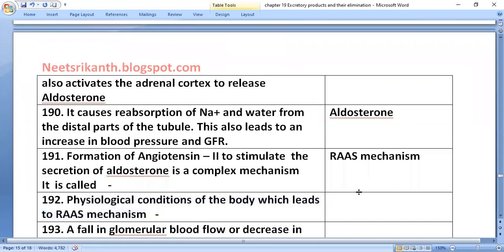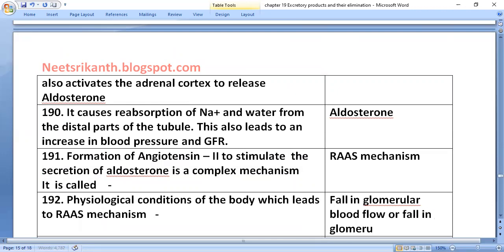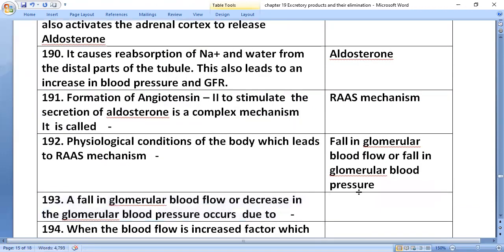Then the physical conditions of the body which lead to the RAAS mechanism: a fall in glomerular blood flow or a fall in glomerular blood pressure. A fall in glomerular blood flow or decrease in glomerular blood pressure occurs due to more loss of water from the body.